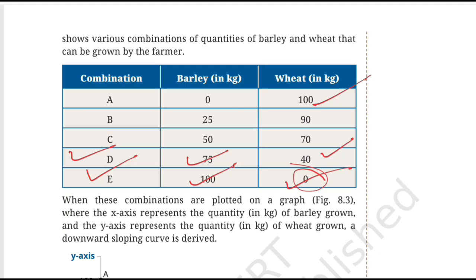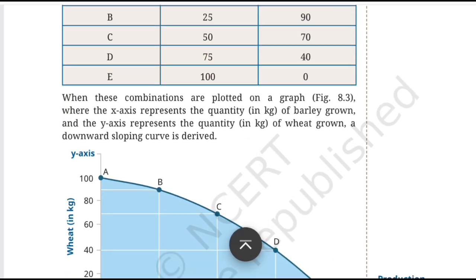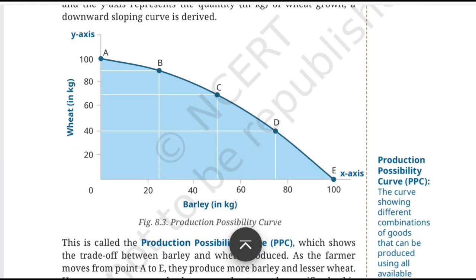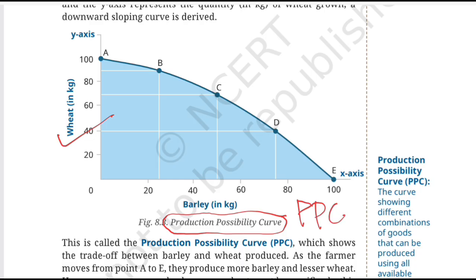Okay, so now let us look at figure 8.3 that has been given to us. Now this figure 8.3 is called the PPC graph. Okay, now whatever table we studied right now, that table has been given in the form of a picture for us, and this is the graph which is called the production possibility curve, which is also abbreviated as PPC curve. So don't panic when you see the graph. Let's decode it step by step.